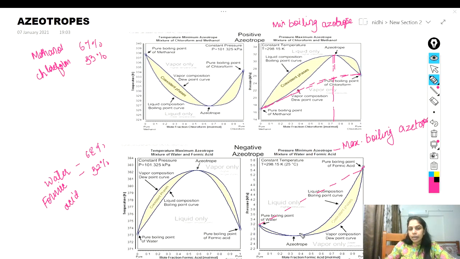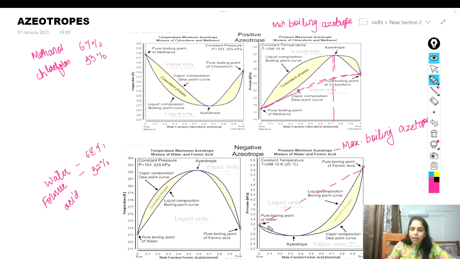And in this diagram, where it shows the negative deviation from Raoult's law and we have the mixture of water and formic acid, here the azeotropes are formed where the vapor pressure is less. At this point is the pure boiling point of water and the pure boiling point of formic acid.